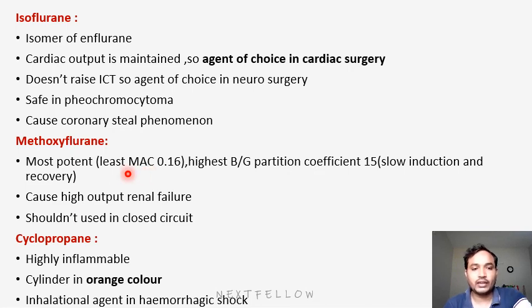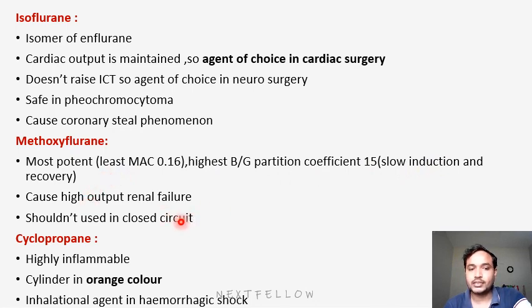So methoxyflurane is most potent, meaning least MAC, and it has the highest blood gas partition coefficient. Highest means it has more solubility in blood. That means the induction will be slow, and we need to give more. So obviously slow induction and recovery will be there. It will cause high output renal failure.